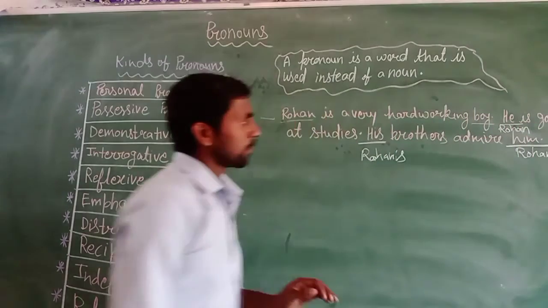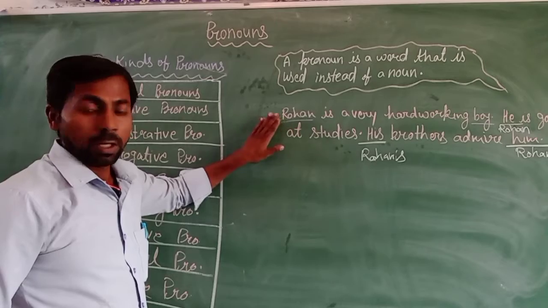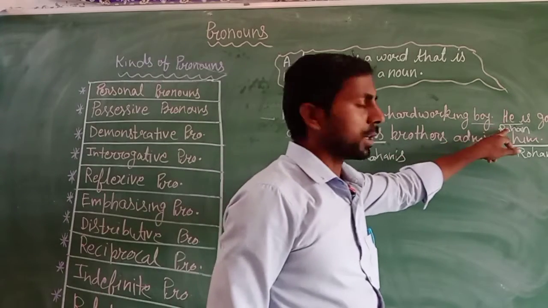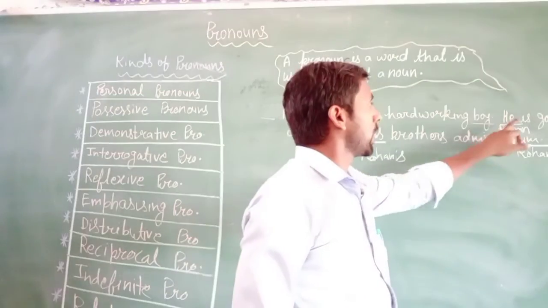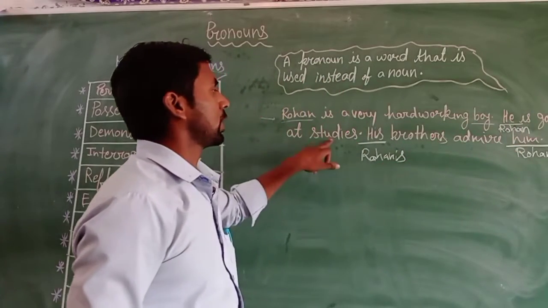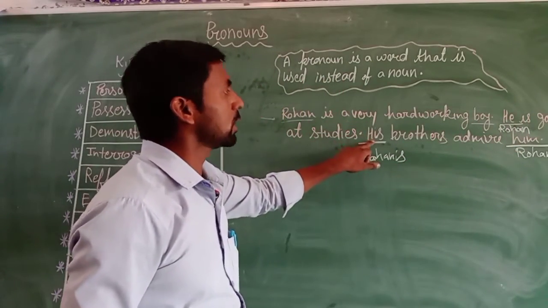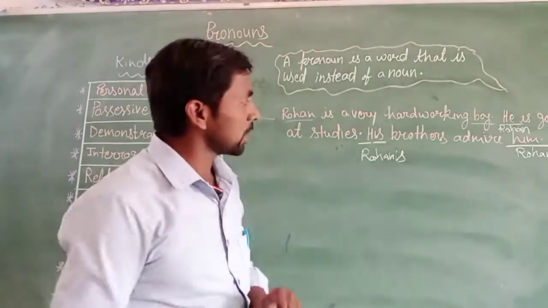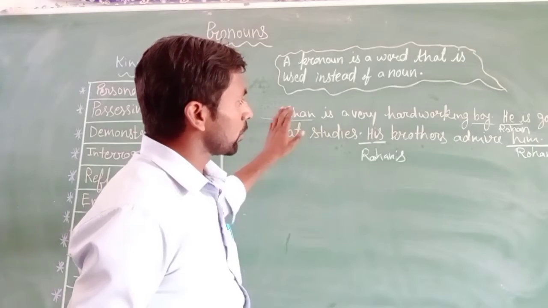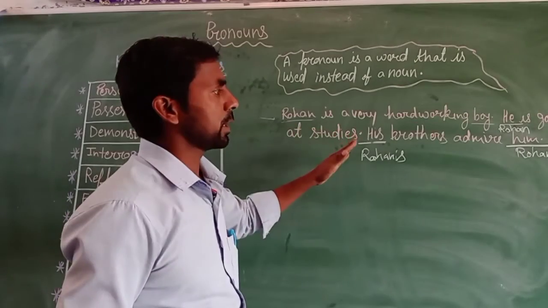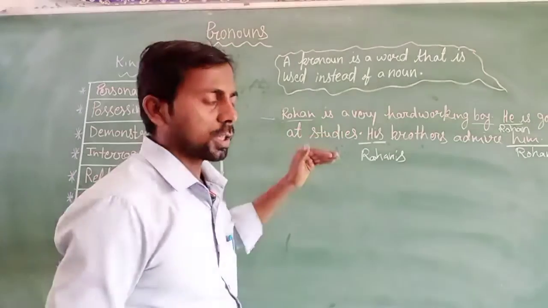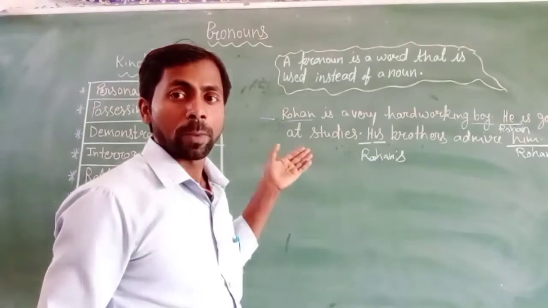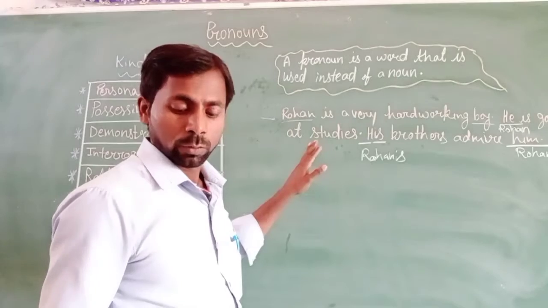So here is the noun word Rohan, and you can find this Rohan in the next sentence. Rohan is good at studies and Rohan's brother admires Rohan. You can see the word Rohan is used many times in these sentences, and this is confusing.